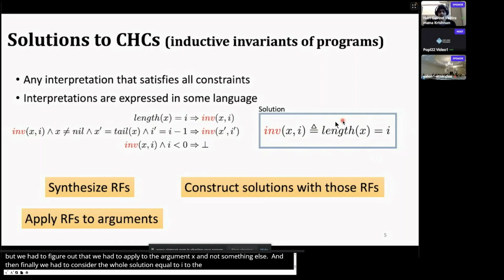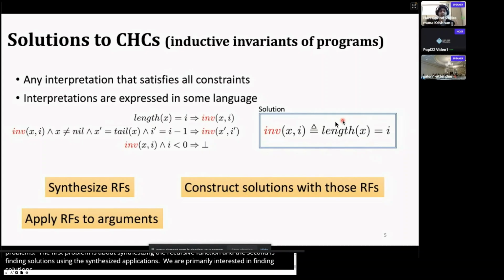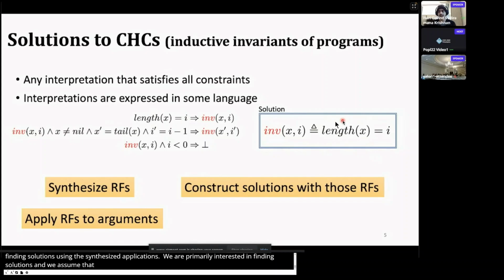These are two orthogonal problems. The first problem is about synthesizing recursive functions, and the second problem is about finding solutions using the synthesized recursive function applications. We are primarily interested in finding solutions, and we assume that a third-party oracle already synthesized the recursive functions during the VCGen phase of CHC solving.